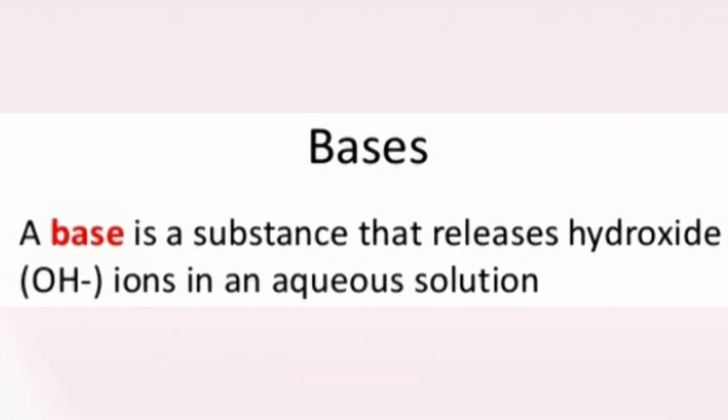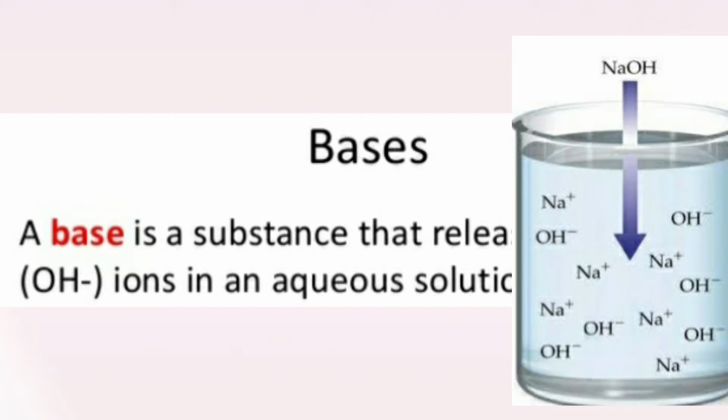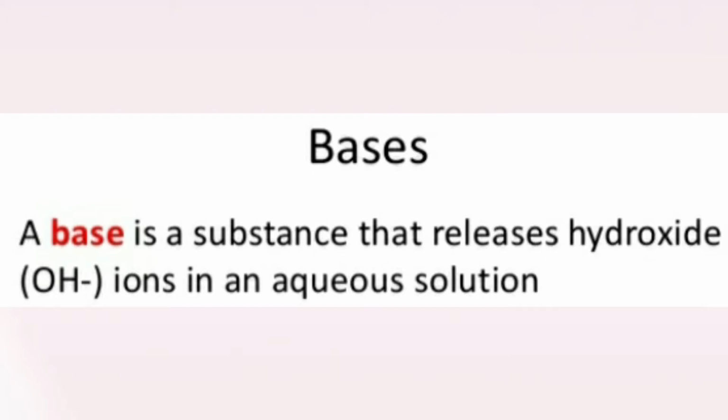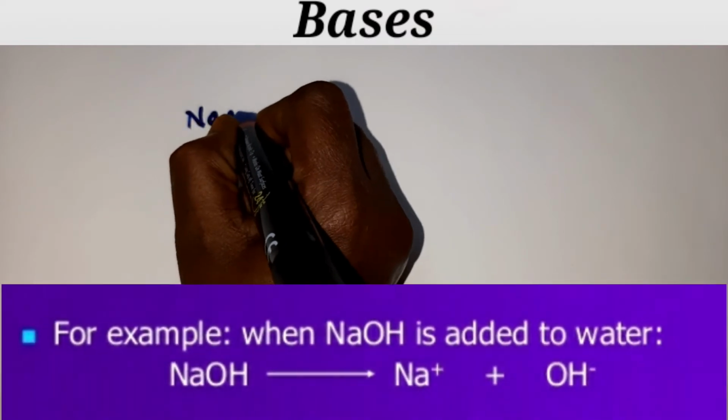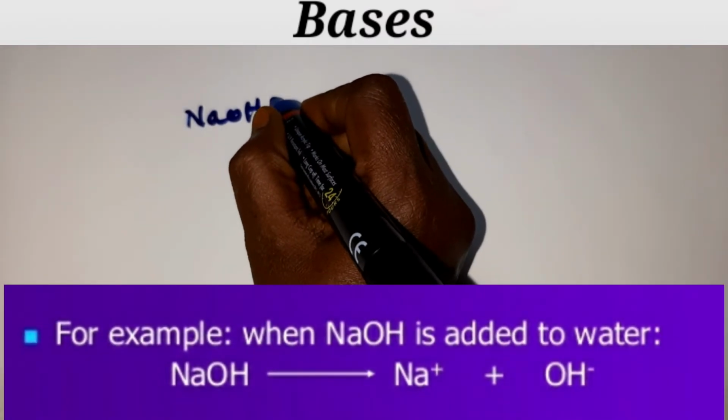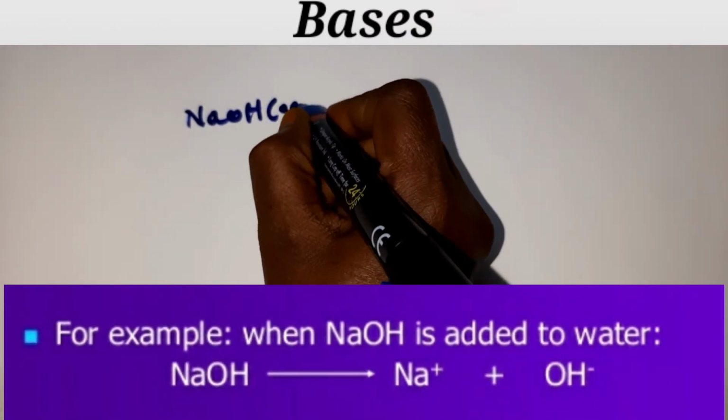Then what are bases? A base is a substance that releases hydroxide, OH, ions in an aqueous solution, children. So what is a base? A base is a substance that releases hydroxide, that is OH, ion, in an aqueous solution. For example, you can take sodium hydroxide, NaOH. Okay children, this is a base.